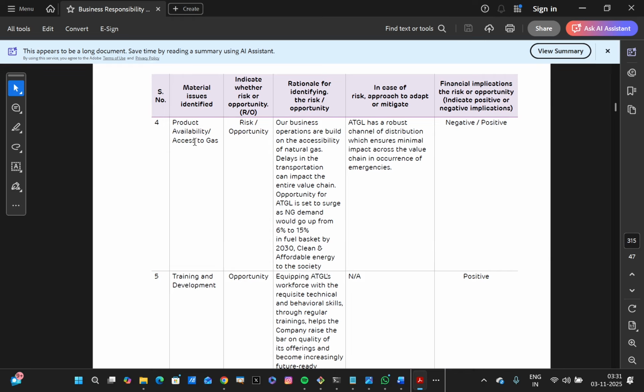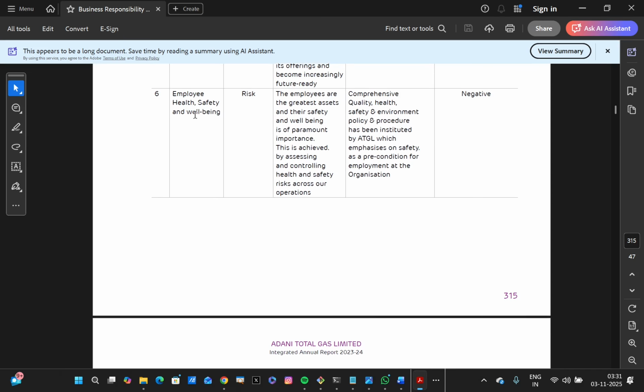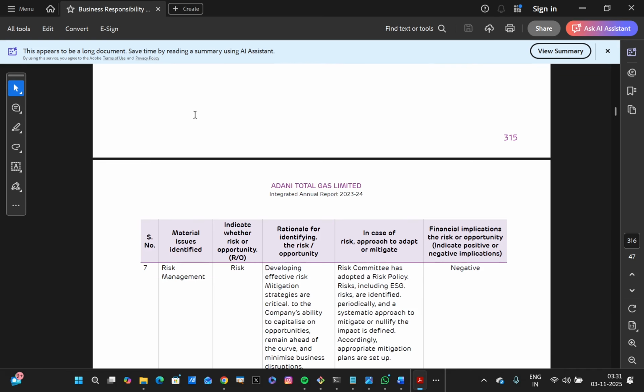Product availability, I think that sits at the intersection of social as well as environment topics, because that has something related to gas, which is a fossilized fuel. Then training and development, that's a social aspect. Employee health and safety and well-being, that's also a social aspect.